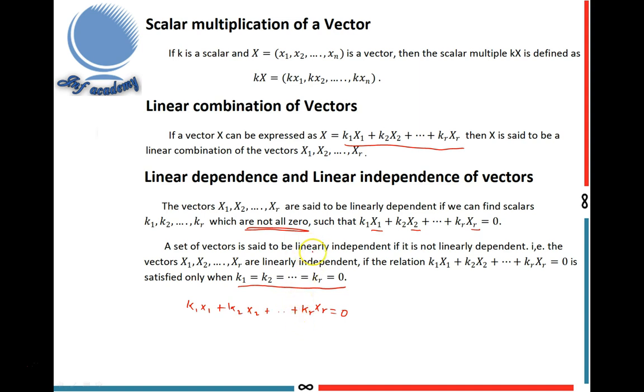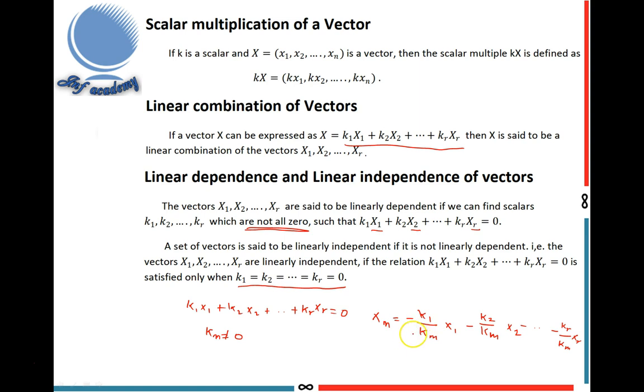Here let km not equal to 0, then xm equal to minus k1 by km x1 minus k2 by km x2 minus etc. minus kr by km xr. So, at least one of the given vectors can be expressed as a linear combination of the others.